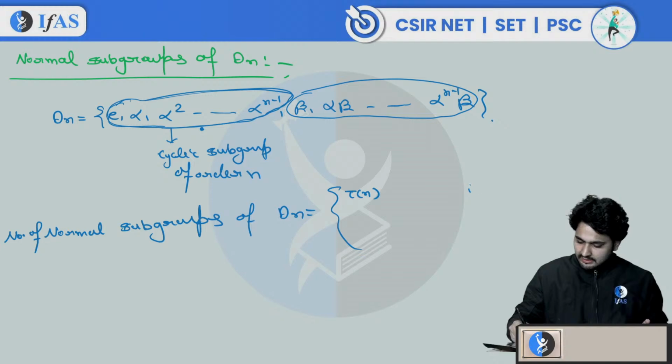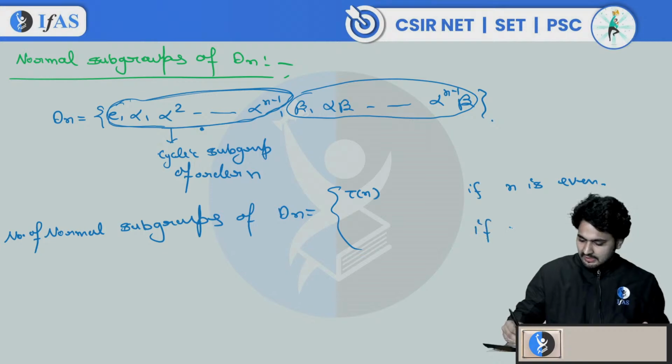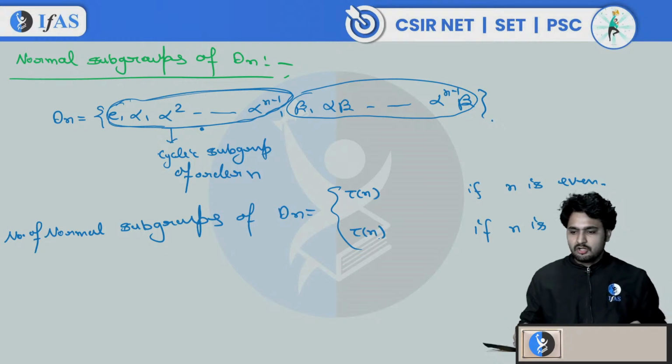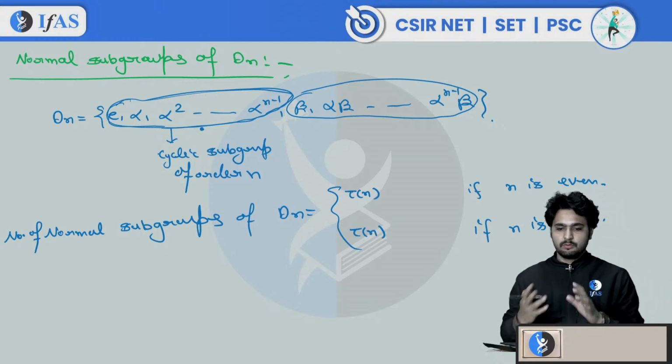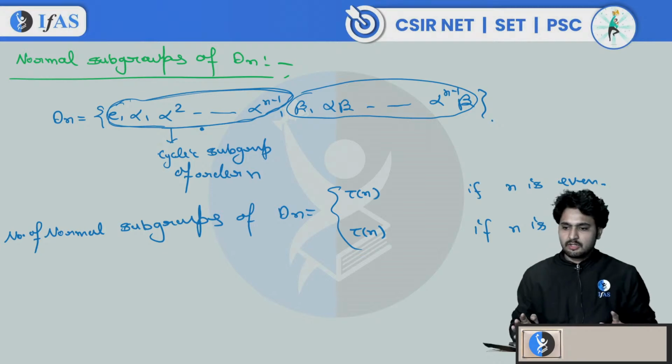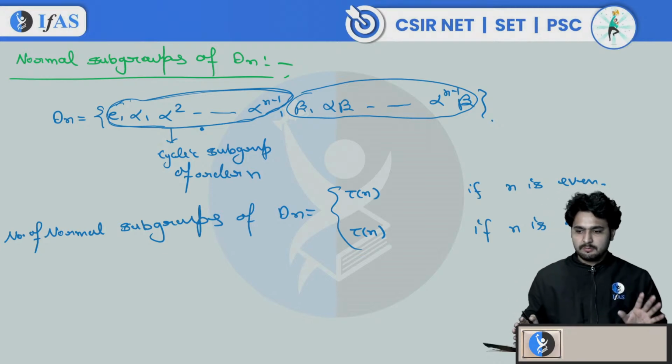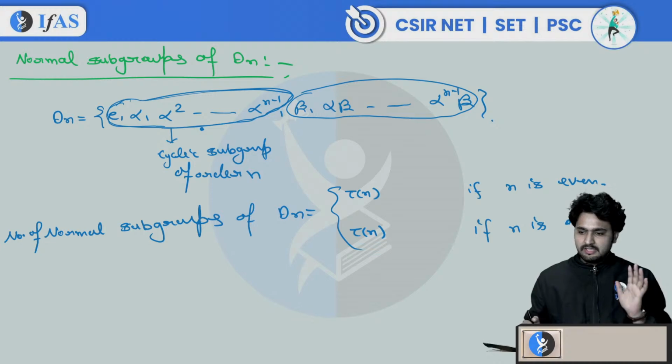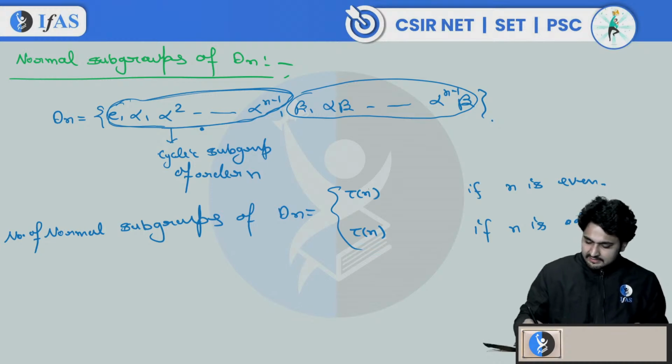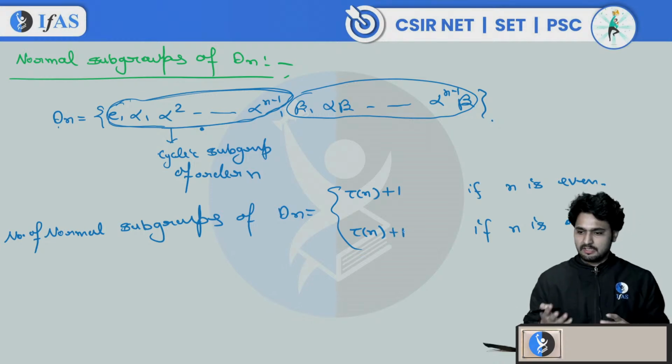Whether n is even or odd, we will always have τ(n) normal subgroups which have only rotations. Then Dn itself is a normal subgroup of Dn, so you can add one here. Correct or not?